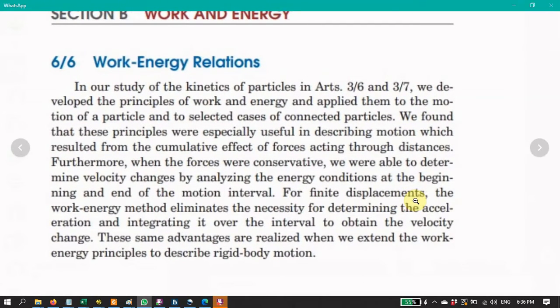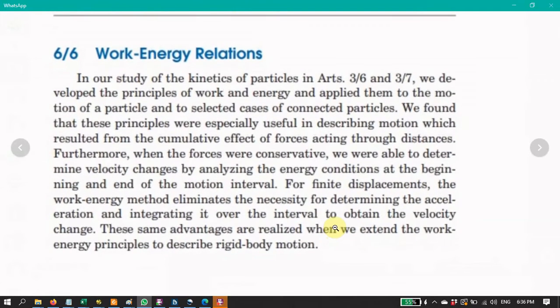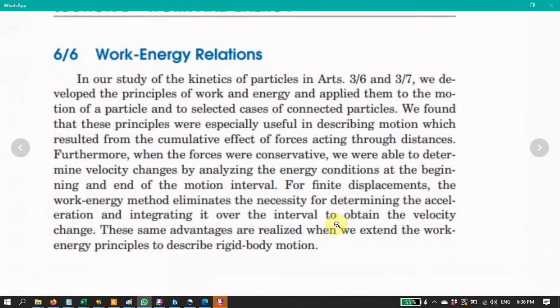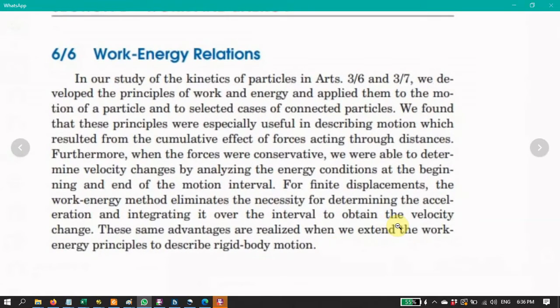The work energy method makes the assumption that we can eliminate the need to calculate the acceleration and integrate the accelerations over time, for example, to determine the velocity changes.